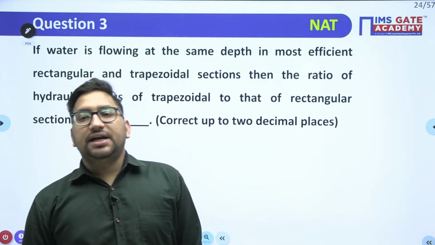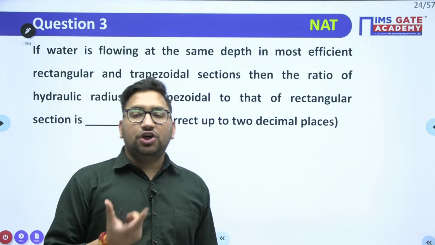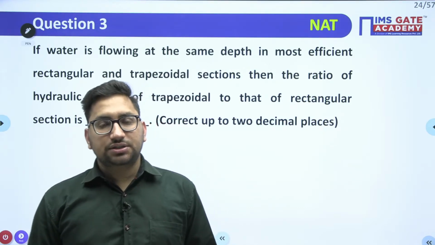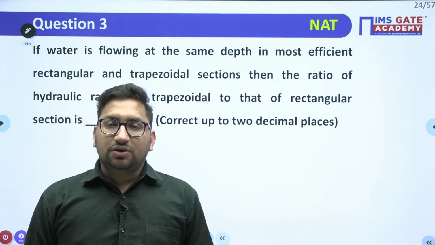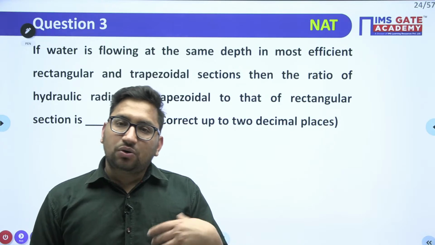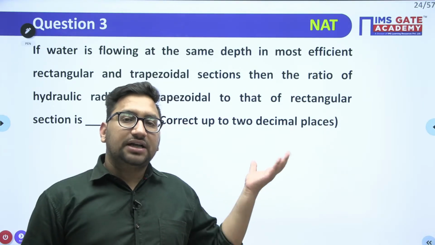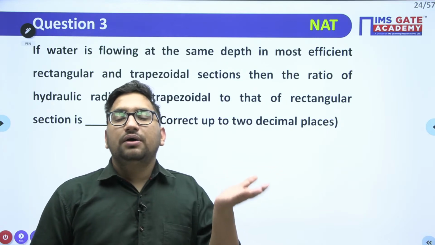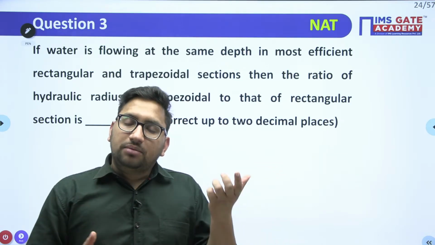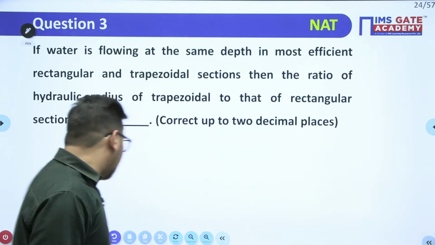Why is hydraulic radius not changing? See, I have told you that in the most efficient and most economical channel there were two conditions, right? In one particular case, if you are not changing the side slope, then if you derive those equations, with t by 2 equal to the length of your side slope, from that also you will get that the R value is y by 2. I have given you the direct relation, if you remember.